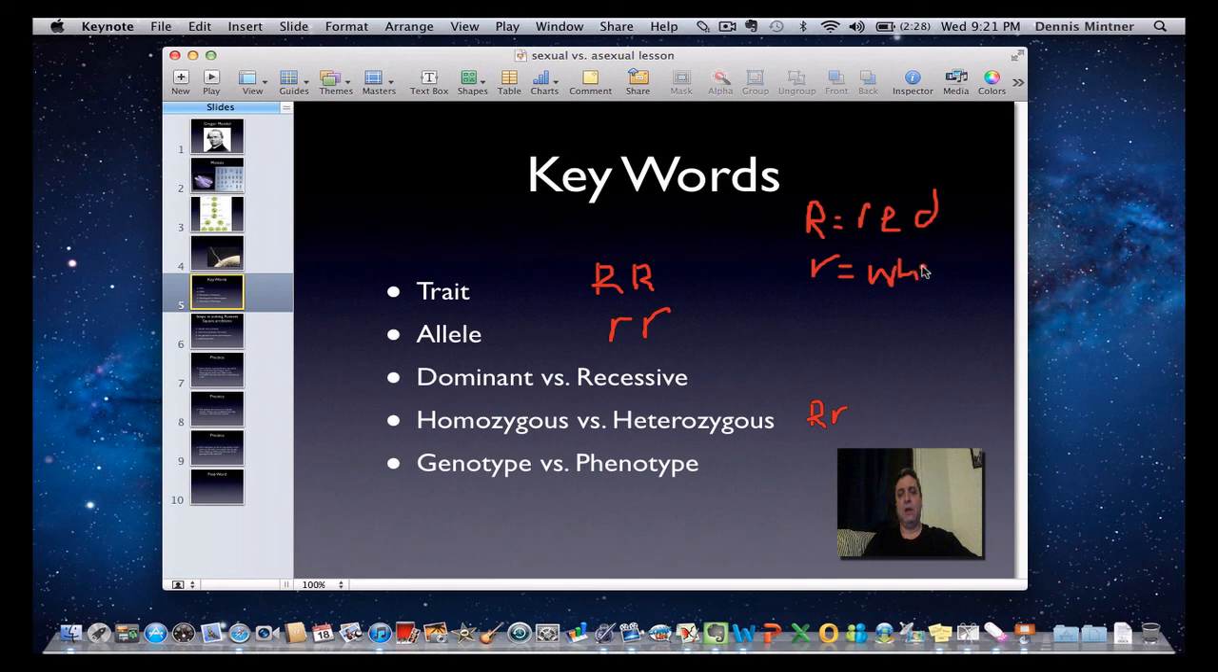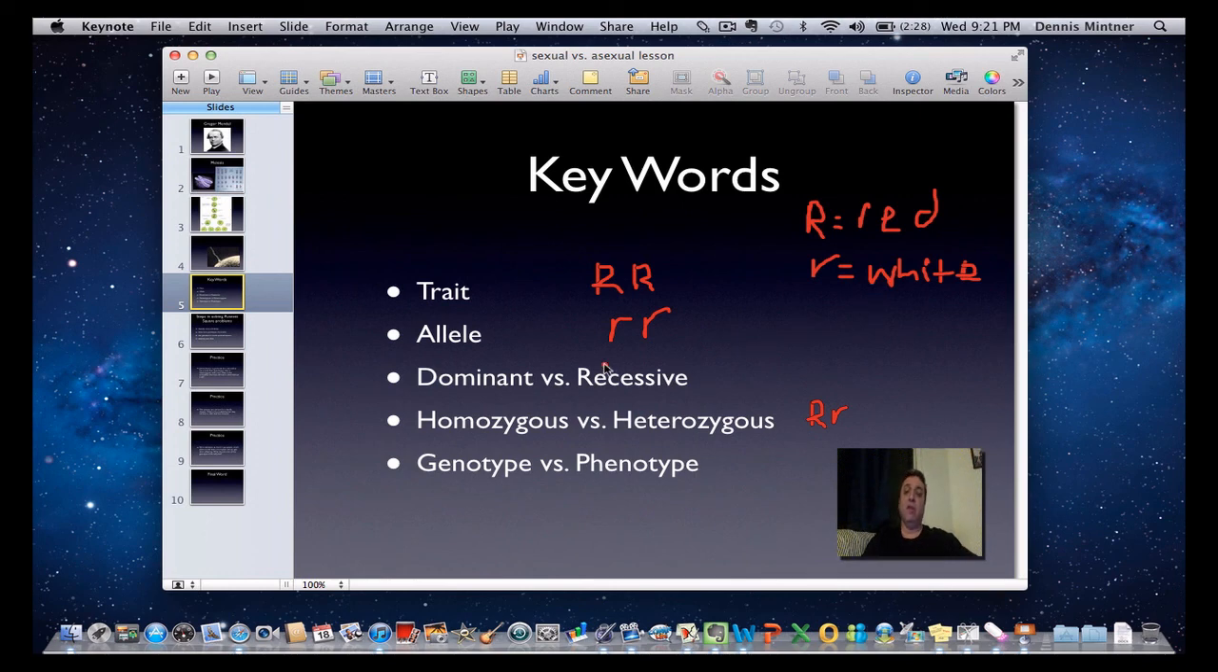And so what happens is, okay, I'm trying to write with this, there we go. If I am homozygous for this, I am red. If I'm homozygous recessive, it's white. But if the two come together, it's not pink, it's red, because red is dominant over the white.